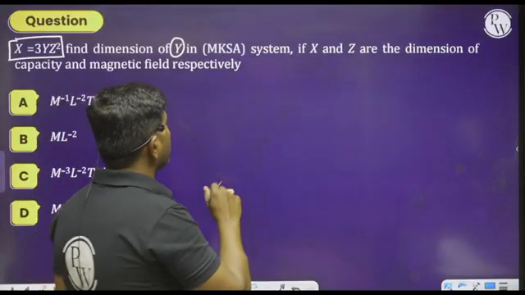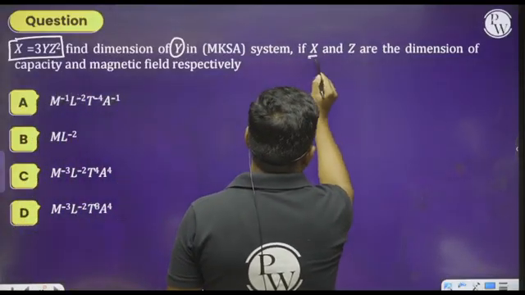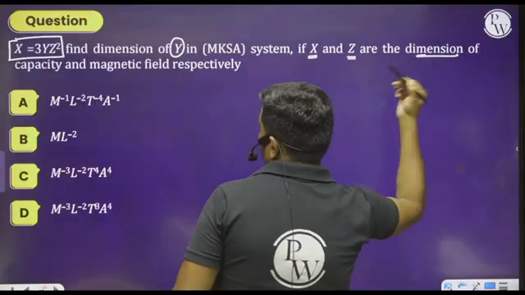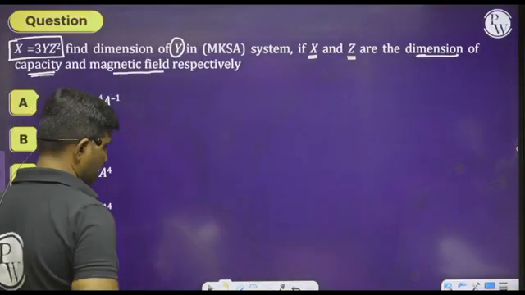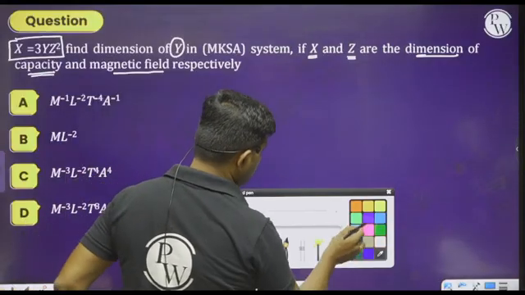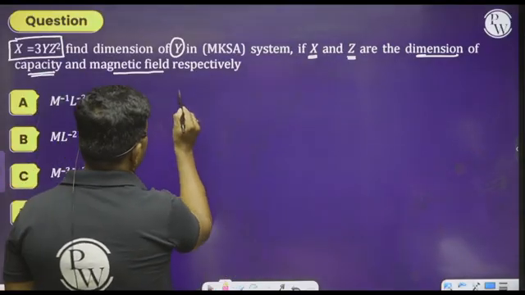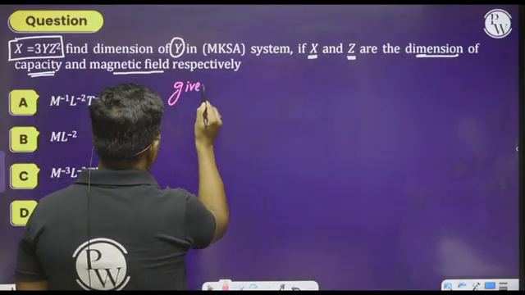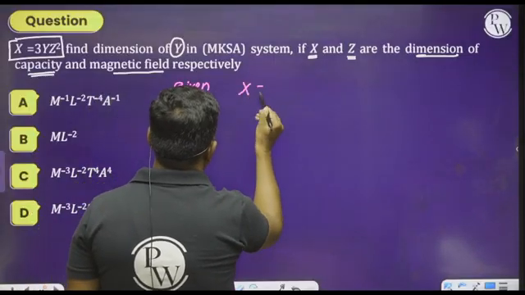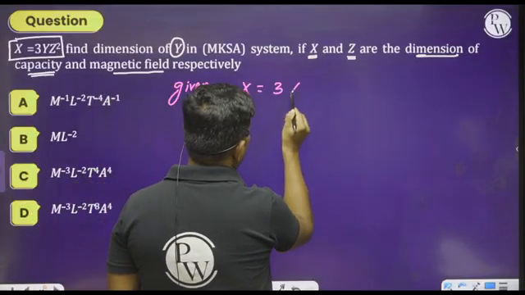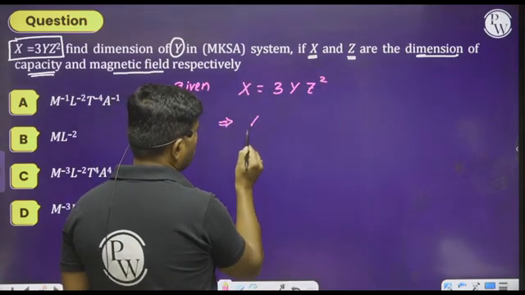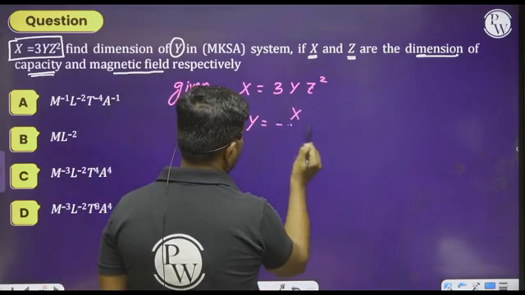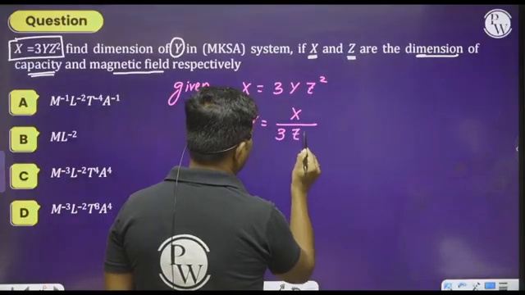If x and z are the dimensions of capacity and magnetic field respectively. Given x is equals to 3yz square, therefore y can be written as x divided by 3z square.